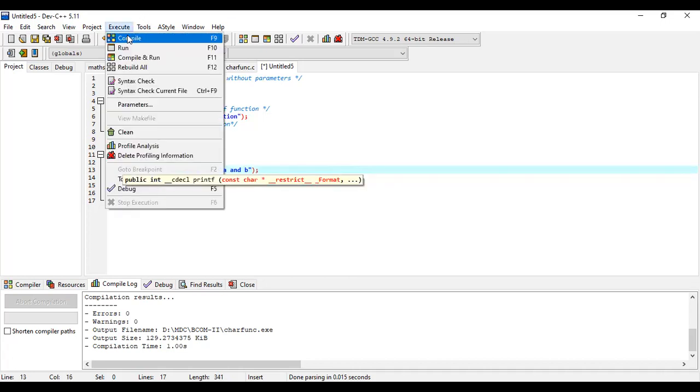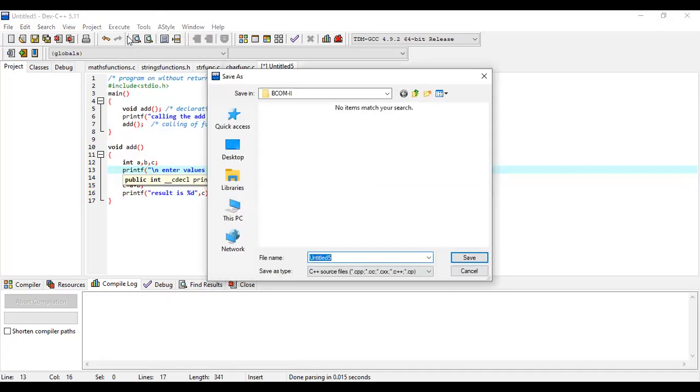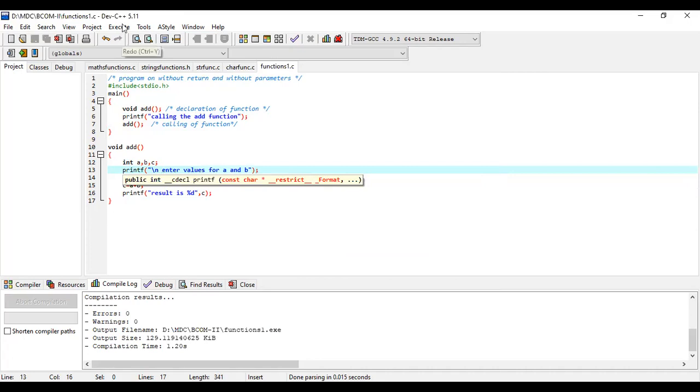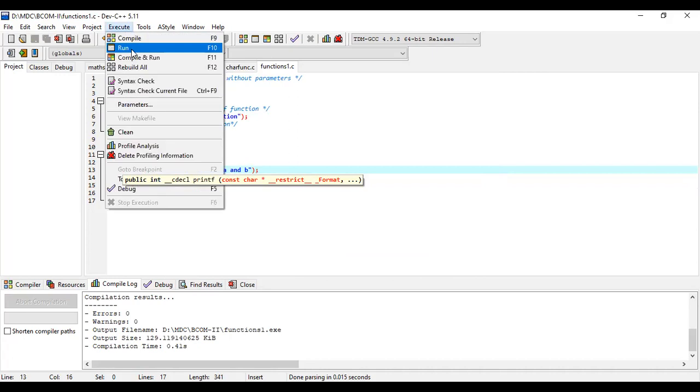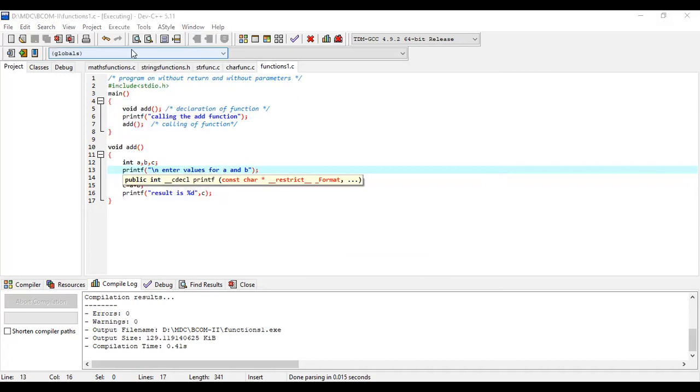See, I want to compile. First, I have to save the file, as functions one dot c. Let us compile. No errors. Execute. See here, first I'm getting a message calling the add function. First it is asking for A and B values. For example, I will give 12 and 15. The result is 27.